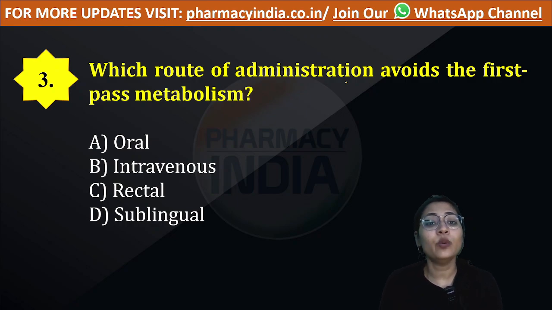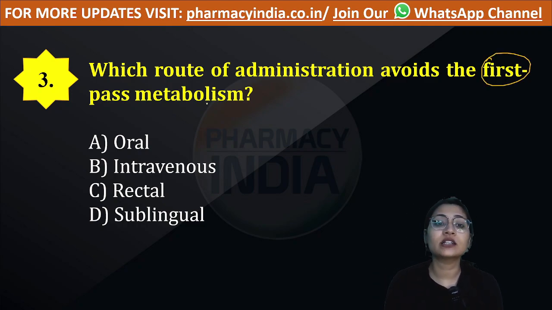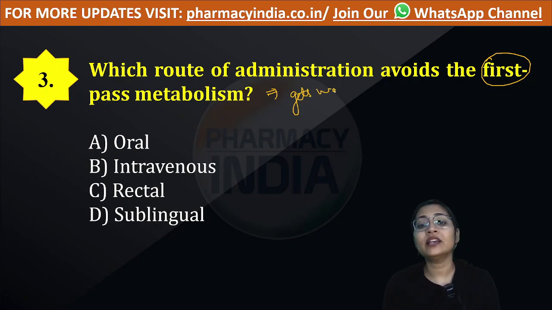Question number 3. Which route of administration avoids the first pass metabolism? Among the following routes of administration, which would avoid the first pass metabolism? First pass metabolism, you have to remember, means the drug gets wasted. We can say that the drug gets wasted.